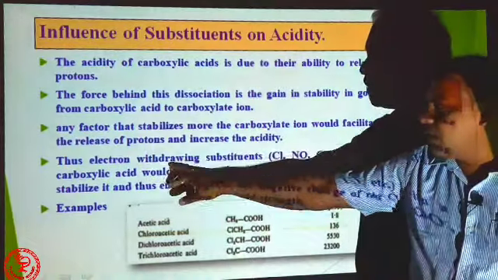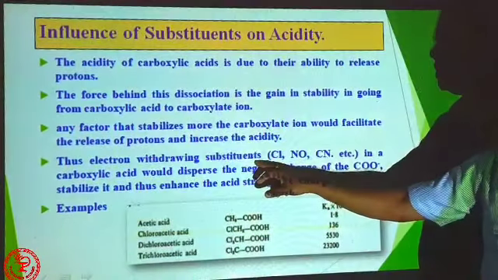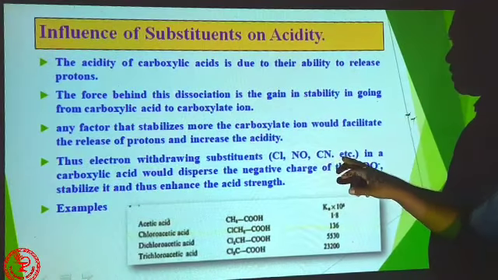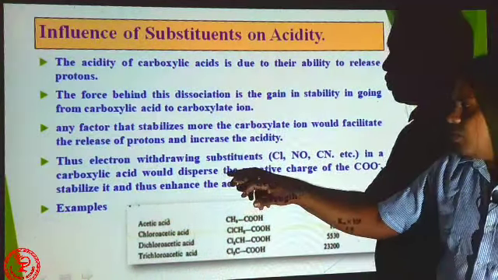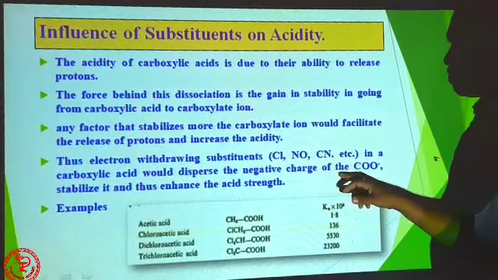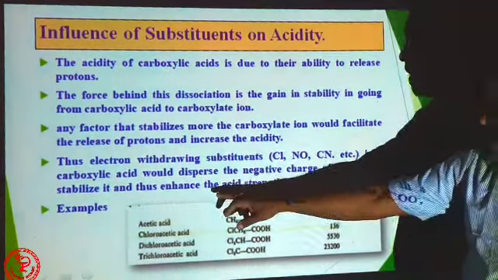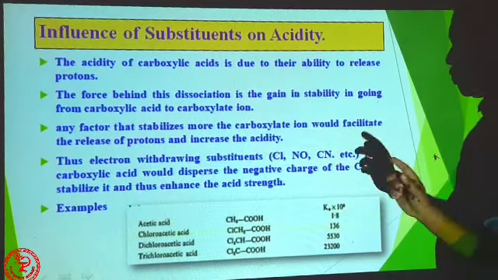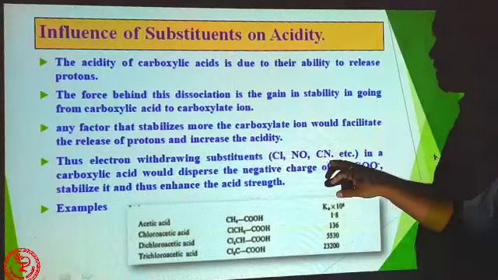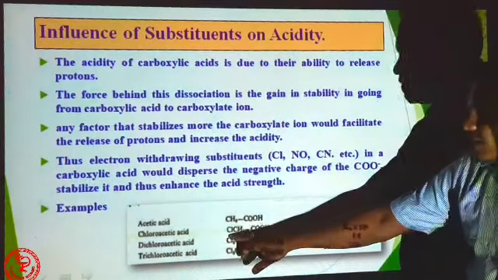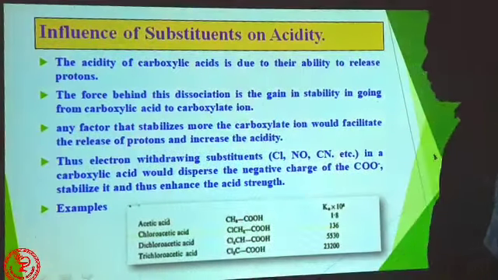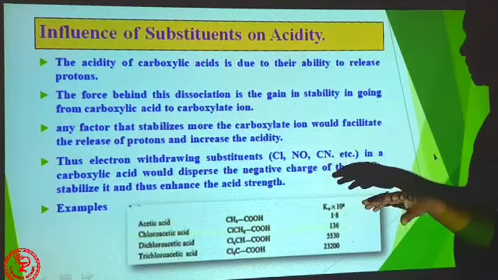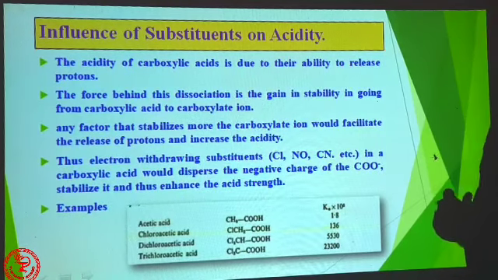Examples: electron withdrawing substituents, chlorine, NO2, CN in a carboxylic acid would disperse the negative charge of the carboxylate ion, stabilize it and thus enhance the acid strength. So if these electron withdrawing substituents are present along with the carboxylic acid, then they enhance the acidity of carboxylic acid.